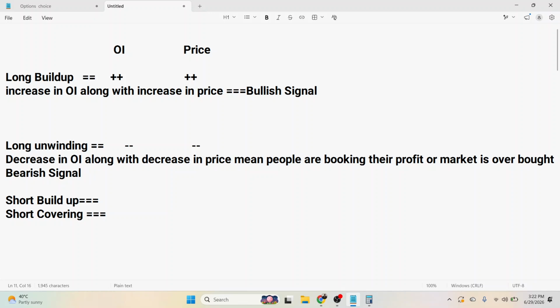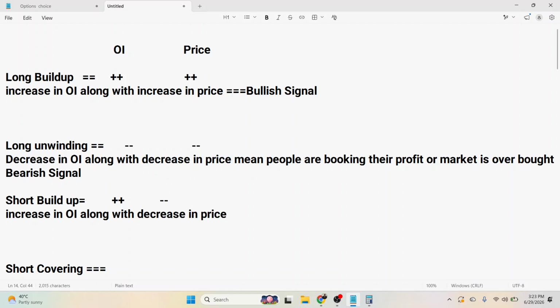Okay, the third thing is known as short build-up. Short build-up means increase in open interest and decrease in price. ओके, तो प्राइस तो नीचे जा रहा है बट ओपन इंटरेस्ट बढ़ रहा है. तो ये कैसे पॉसिबल हो सकता है?